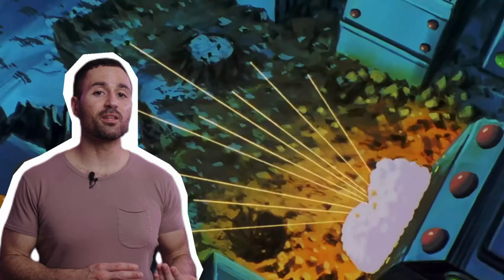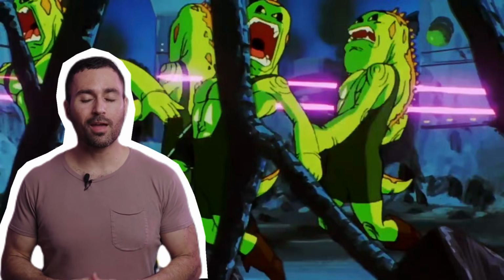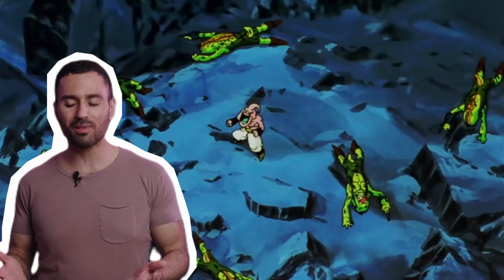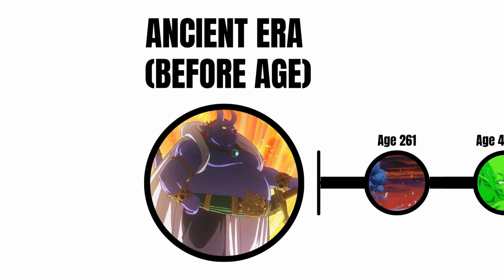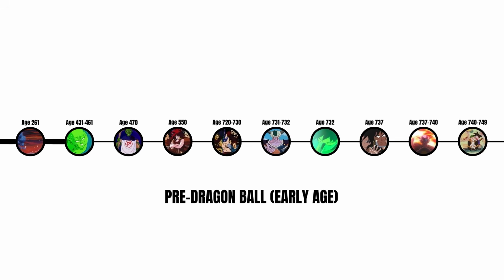10 million to 5 million years before age, the universe is already facing big cosmic threats like Majin Buu. Eventually, Buu is sealed away on Earth. But as you probably already know, this wouldn't be the last we see of Buu, of course. Thousands of years before age, the Namekians leave the Demon Realm and settle on planet Namek in Universe 7. And from here, we start making our way out of ancient history and onto the path of the main timeline.